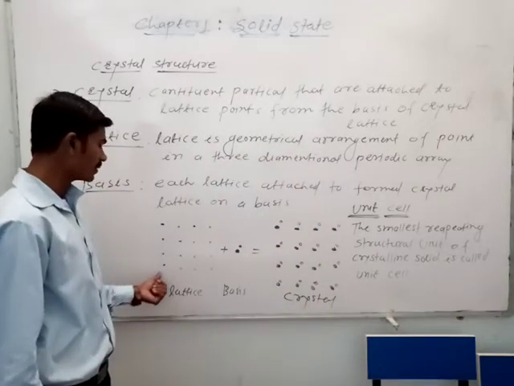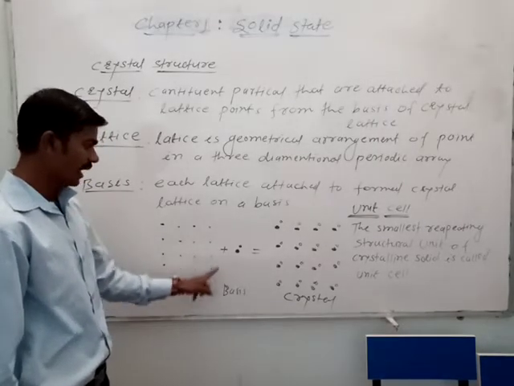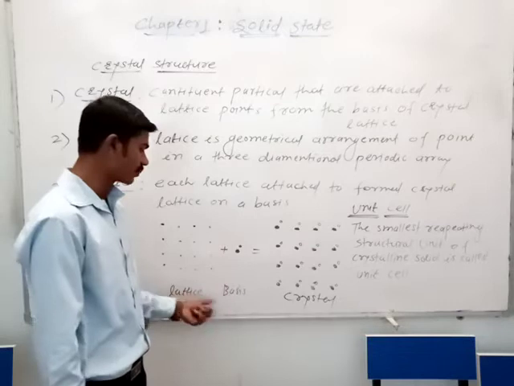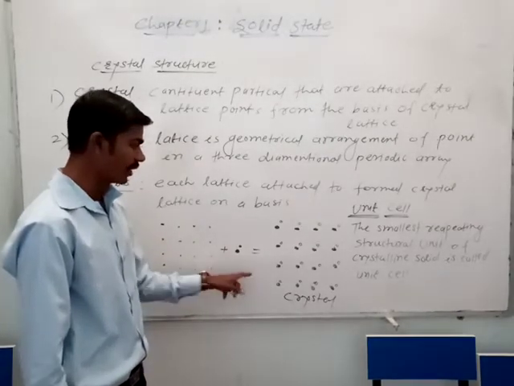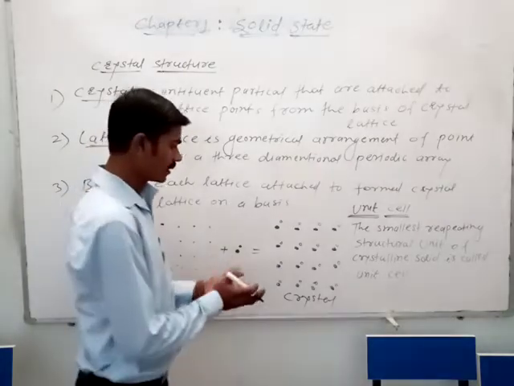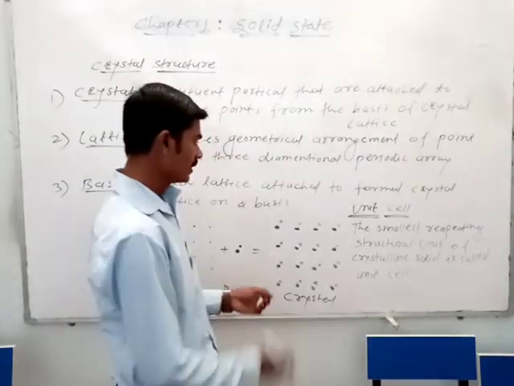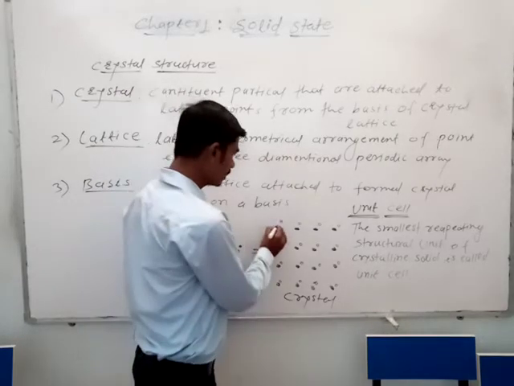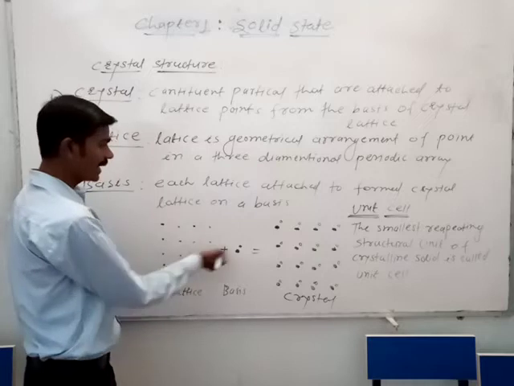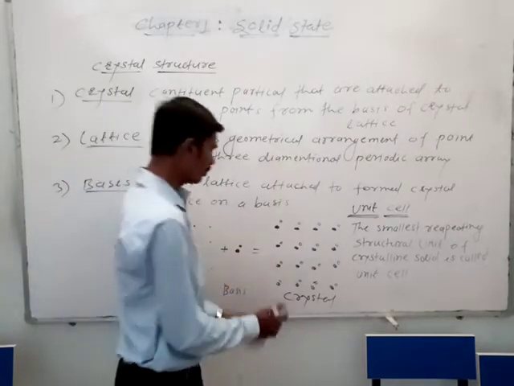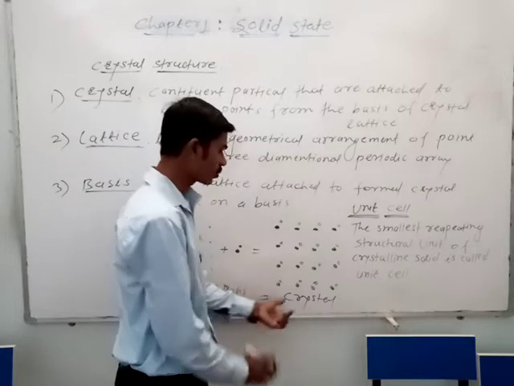These lattice points are periodic arrangements, and the basis and the lattice points combined form the crystal structure.